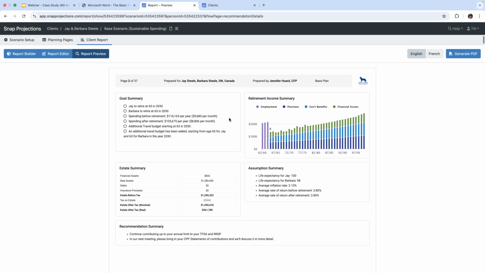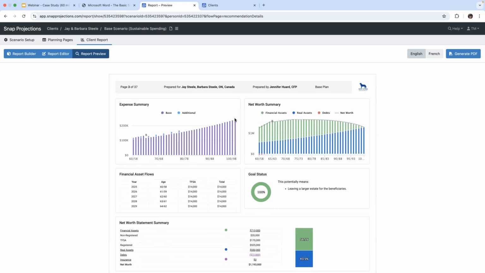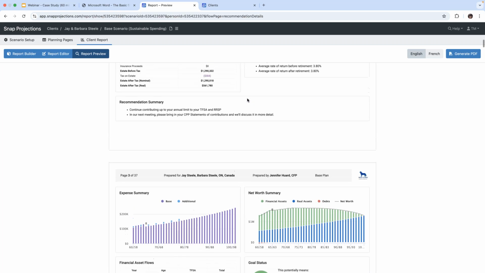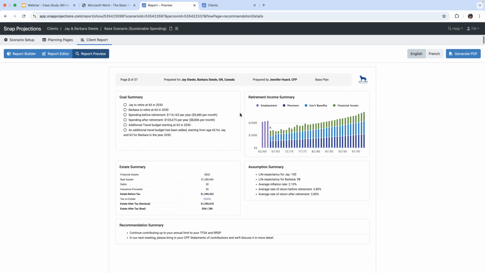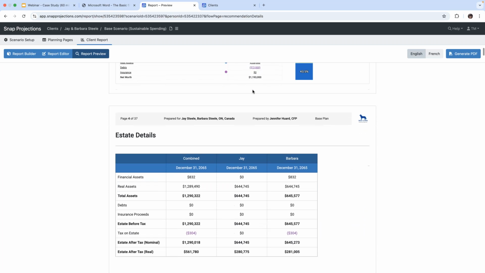And these are generated because we've used the recommendations tool. So for example, we can see that with the sustainable spending, our clients are 100% funded. So these are really nice. These are actually one of our newest and most popular features that our users like to present to their clients.